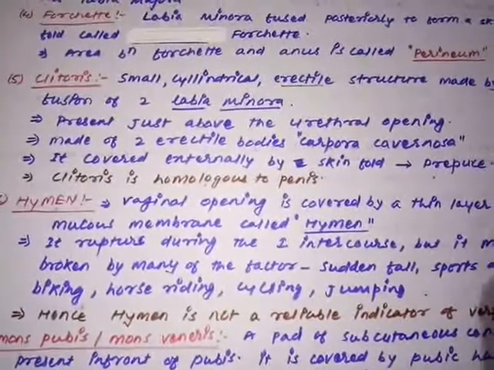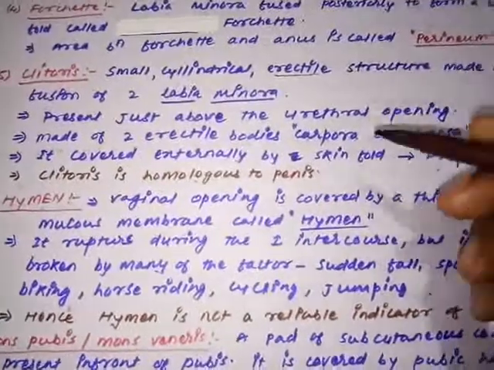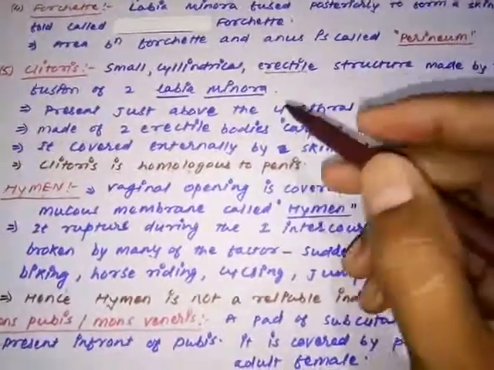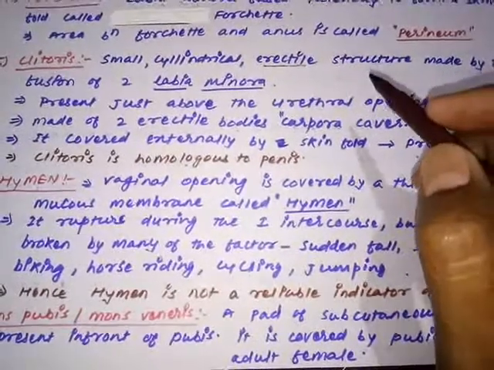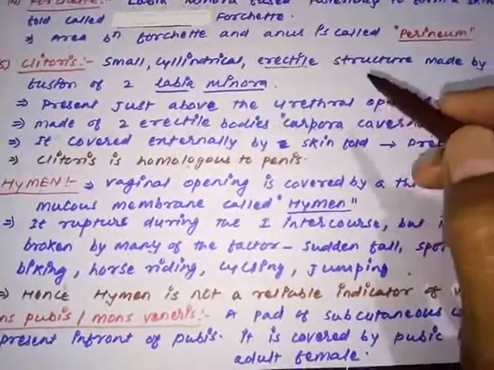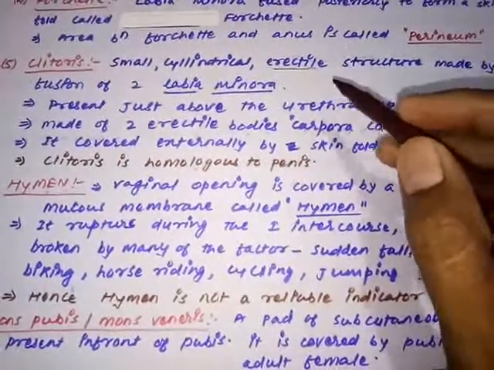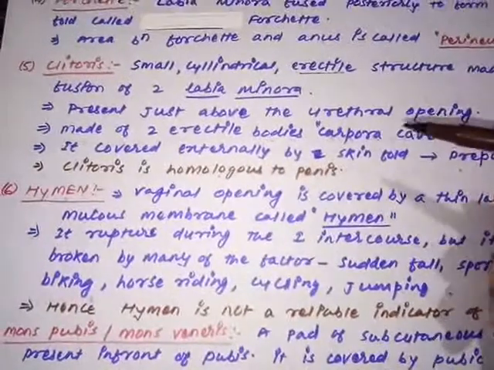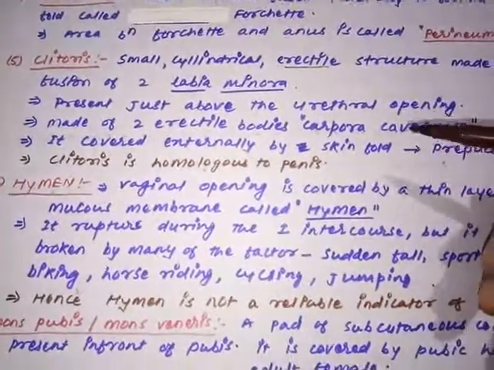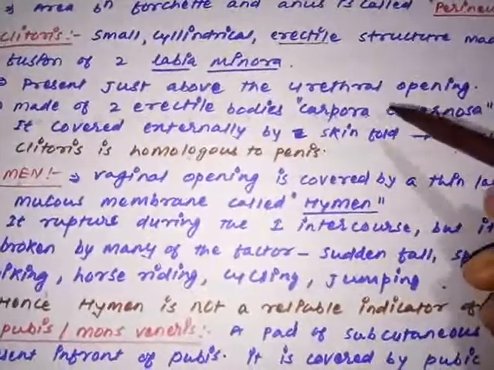Erectile tissue means tissue having the capacity of erection and relaxation. So this is a kind of erectile tissue made by the two labia minora. Posteriorly, the fusion of the labia minora gives the fourchette, and anteriorly the fusion of the labia minora produces the clitoris. Where is it found? It is located just above the urethral opening.